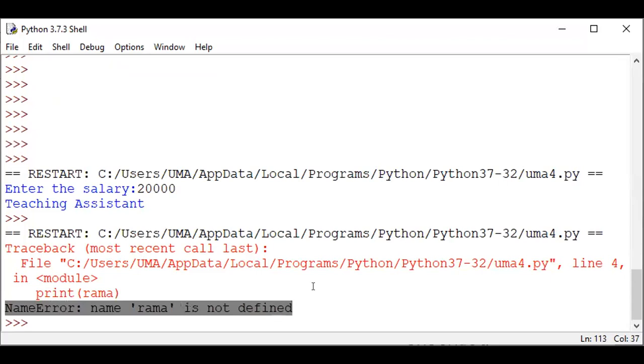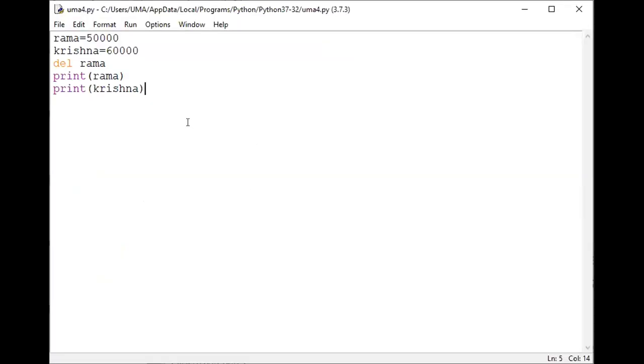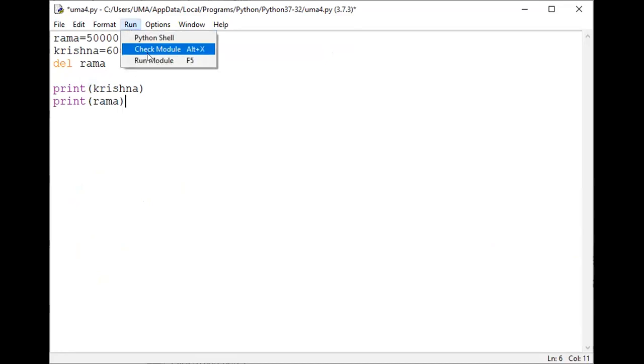When I'm trying to print, first I printed Rama, after that Krishna. Now I'm going to change this: first I am printing Krishna, after that printing Rama. What happened? See the result.